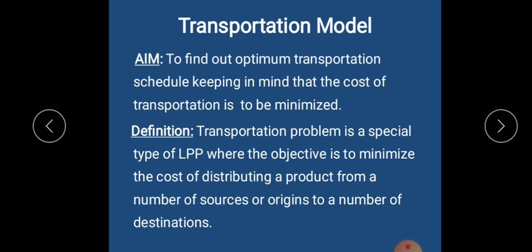So the objective is very clear: the cost of transportation of materials should be minimized, that is, it should be lessened, it should be decreased. This is the major objective of transportation. And also we have to find out what is the optimum transportation schedule.